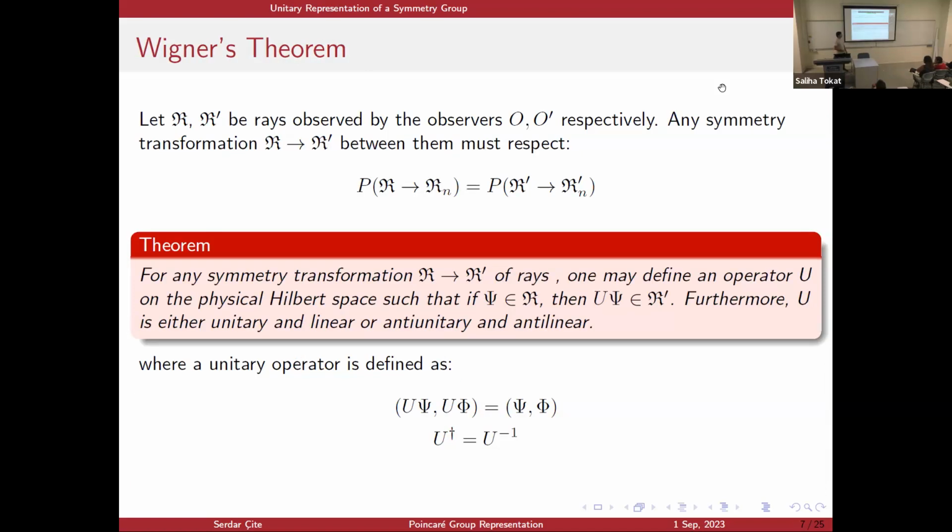Now, when I talk about a symmetry transformation, I talk about a transformation between two rays which satisfies this probability relation. So Wigner's theorem says that any symmetry transformation between two rays must be represented by either a unitary and linear operator or an anti-unitary and anti-linear operator on the Hilbert space. Now, a unitary operator is just this definition, which preserves the inner product, and U dagger equals U inverse.